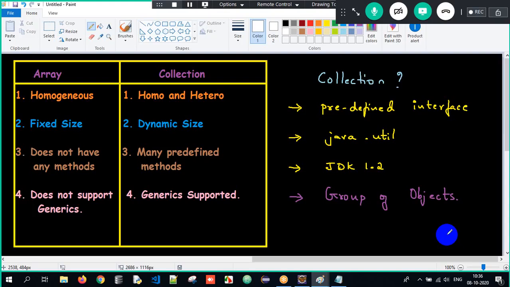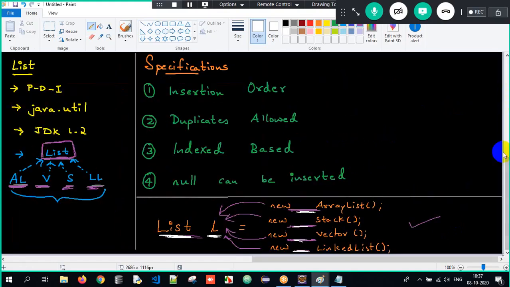And how do you answer what is a collection? It's a predefined interface in the java.util package introduced from JDK 1.2, and it is used to store a group of objects. Collection is used to store a group of objects. Got it?